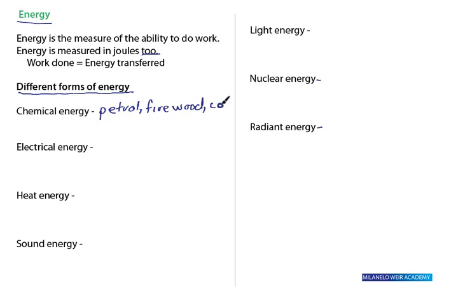Then coal, and then we have food, etc. Okay, with food, for instance, you eat whatever you eat, right? So after eating, there is chemical reaction. There are chemical reactions actually taking place to release what? Energy. So that's it. These are forms of chemical energy.